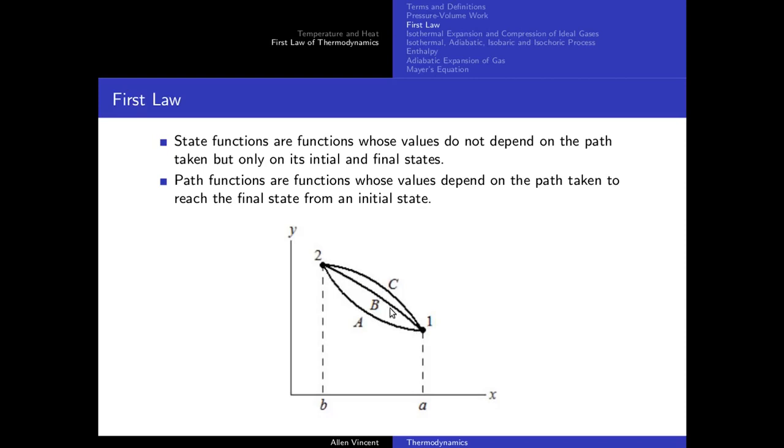Now the state from 1 to 2 is the same, whether I take path A or path B, but the work done was different. That is why work is what we call a path function. It depends upon which path I take. If I go along path C, then I will have a much greater area compared to path A and path B. I'm still going from state 1 to state 2, but the work done is greatest along path C and least along path A. That means work automatically becomes a path function. So the value of the work will definitely depend upon which path I take. It doesn't depend solely upon the states, it depends upon the path. That is why W is called a path function.